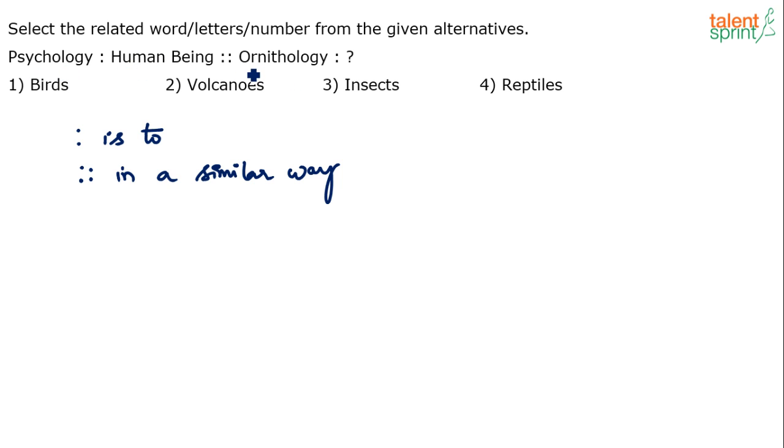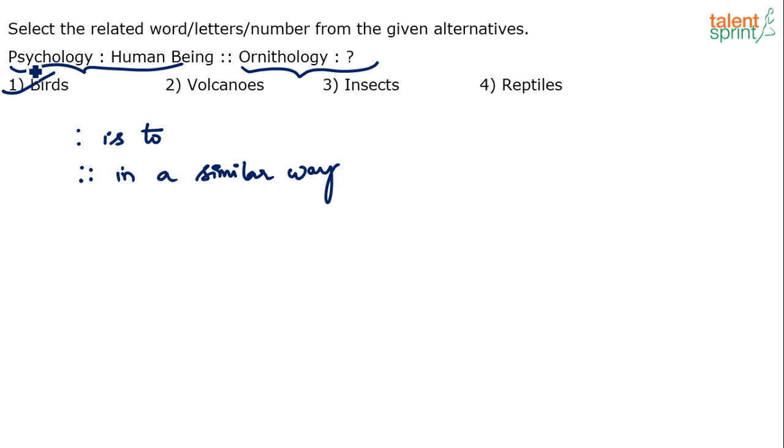So similarly, ornithology is a branch that deals with birds, or it is the study of birds, right? The science or the study of birds. So option 1 is the answer, right? But let me tell you, the easiest way to solve such questions is to try and make a statement or a sentence using the first 2 words, and use a similar statement or sentence and find out the missing one here. Like for example, this was easy.